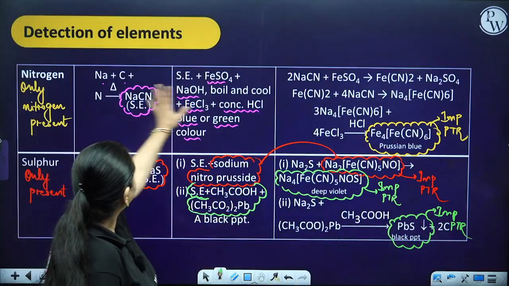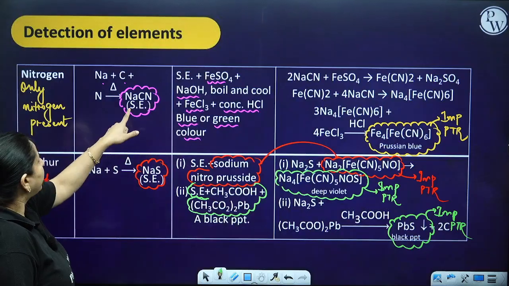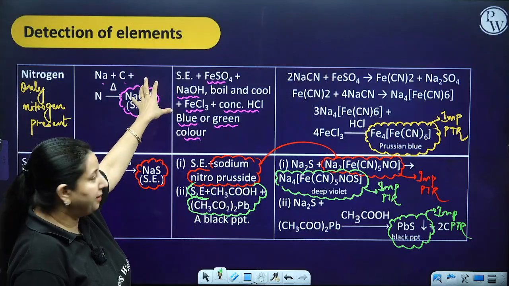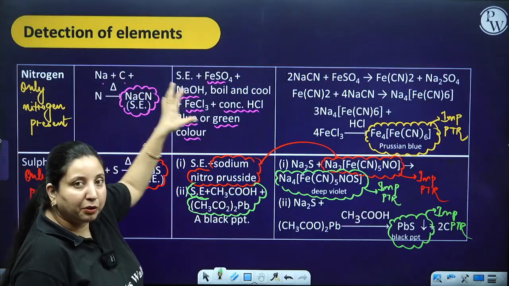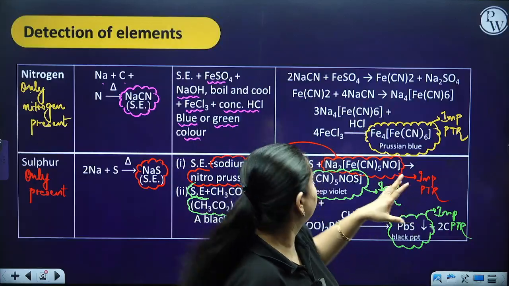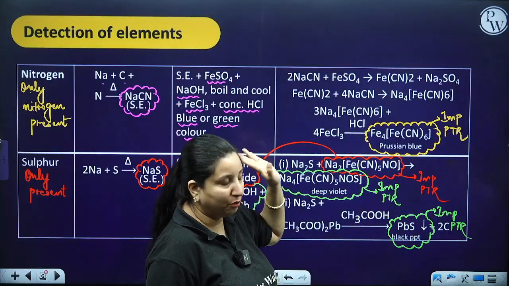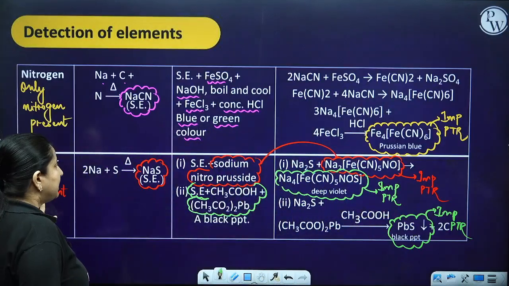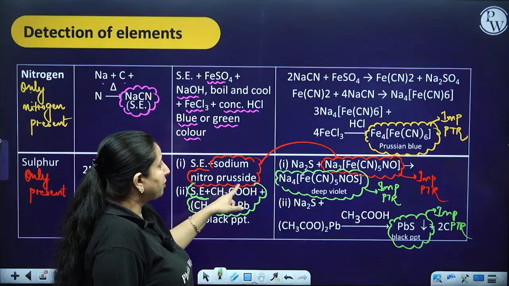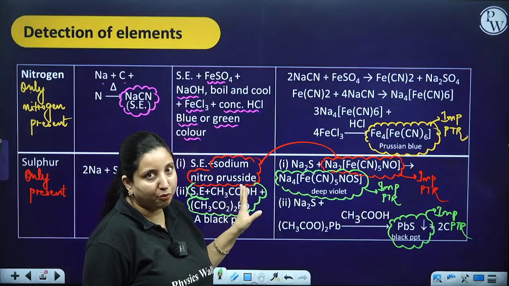Fine. So from this complete slide, what things did I get? When only nitrogen is present, I am going to get NaCN. NaCN, when reacted with FeSO4, FeCl3 and concentrated HCl, is going to give a Prussian blue color. When only sulfur is present, I am going to get Na2S, and with sodium nitroprusside it gives a deep violet color.